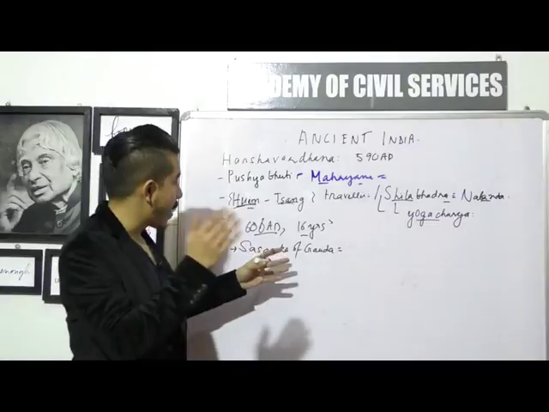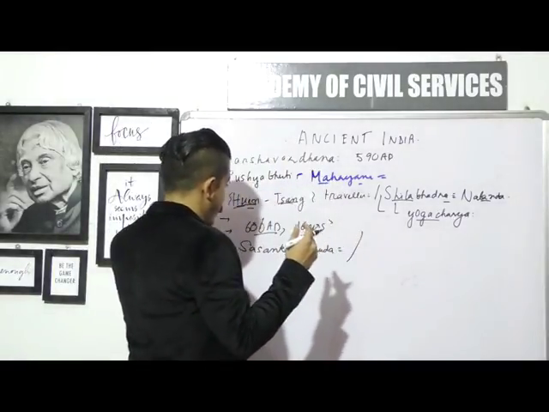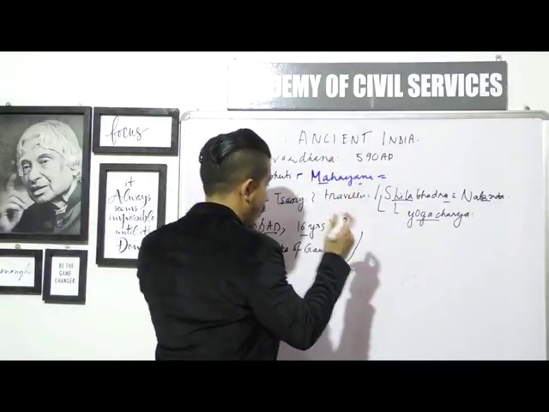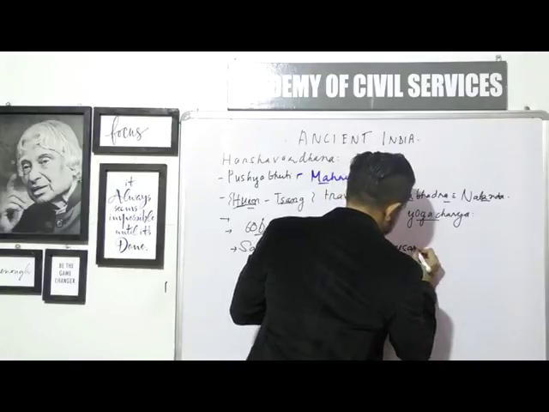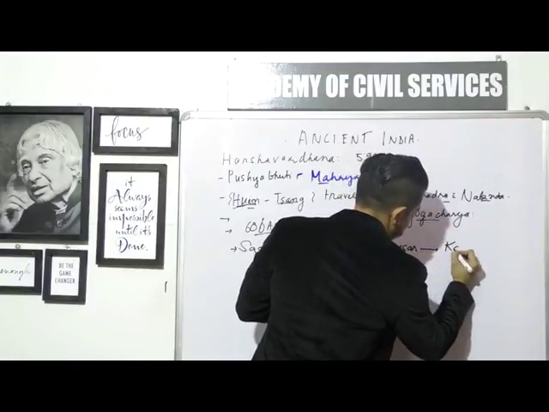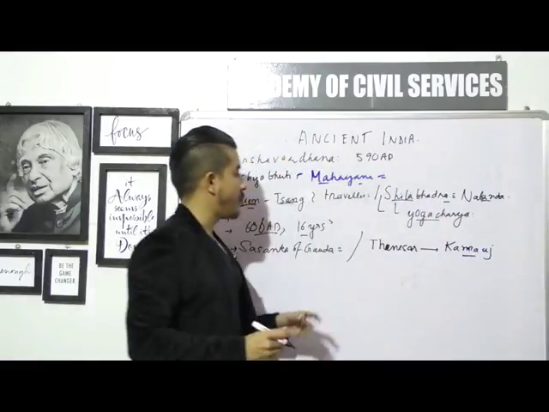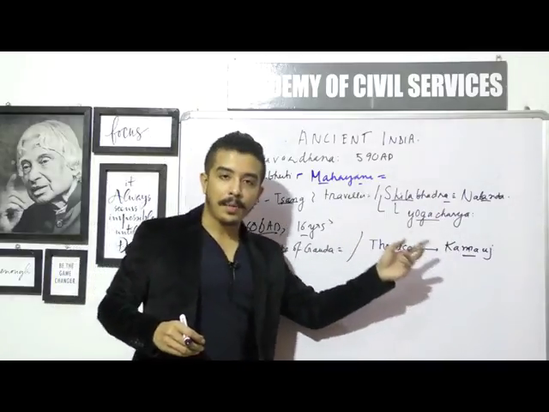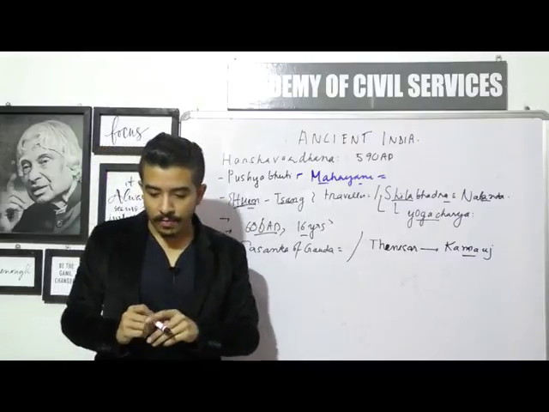He shifted his capital from Thanesar to Kannauj. Initially his capital was in a region known as Thanesar, which is in Haryana. Kannauj is more towards the eastern part, it's in UP. So he shifted his capital from Thanesar to Kannauj. Alright, so these are some of the facts.